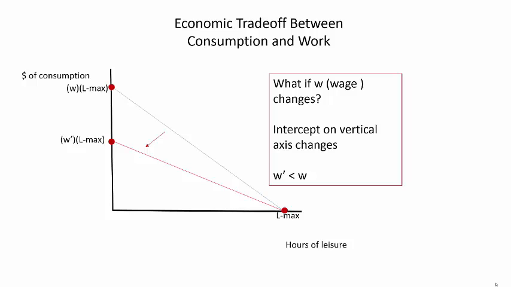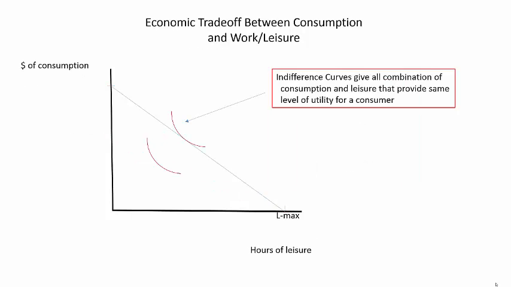For starters, what if an individual's wage changes? Suppose, for example, that the wage falls from W to a lower wage, W prime. Because W appears in the vertical intercept of the budget constraint, a decrease in the wage must shift this intercept down, as shown here. This shows us that a decrease in the wage results in a flattening of the budget constraint.